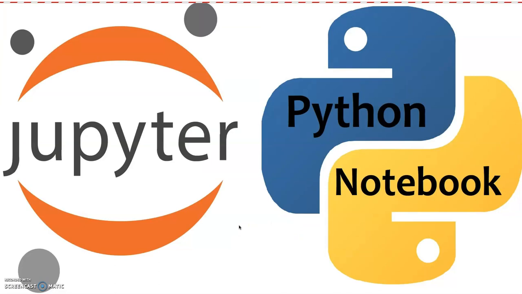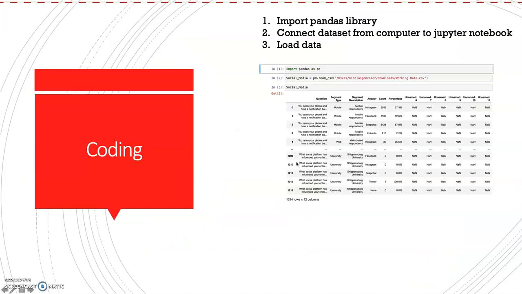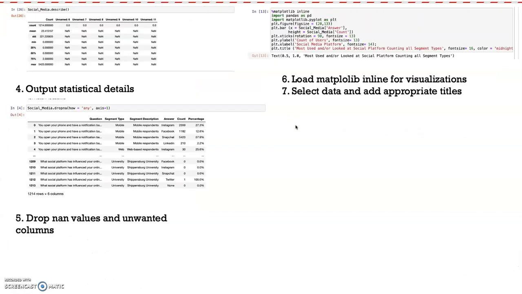So now we're going into Jupyter Notebook and then Python, sorry. So we can do our Python coding. So we start off by importing the Pandas library, and then we connect the dataset from the computer to Jupyter Notebook. So here, social media is the name of my data frame. And then we're reading the location of where I saved it on my MacBook. And then we're just calling social media. Now I'll show that as well.